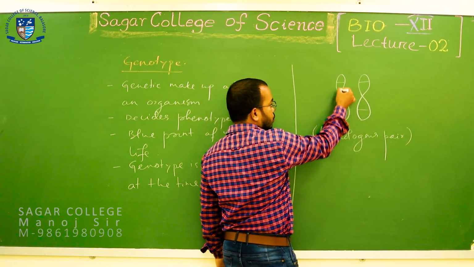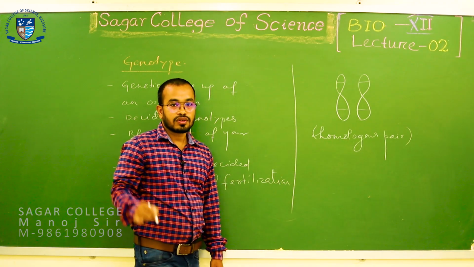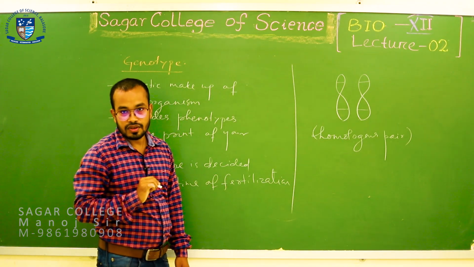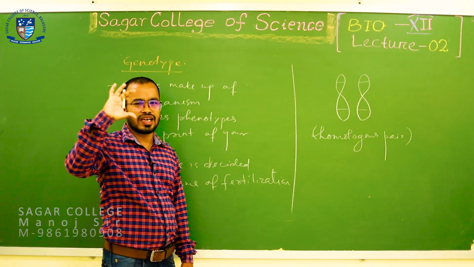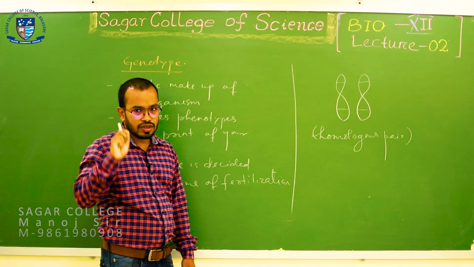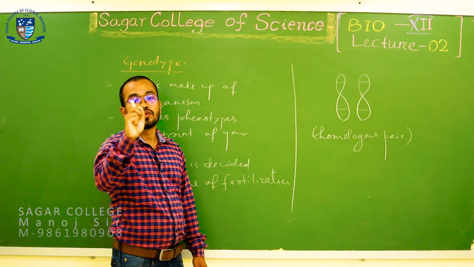The gene sequence in both chromosomes must be similar. Homologous chromosomes are those chromosomes having equal size, equal centromere position, and most importantly, the gene sequence in both the chromosomes will be similar.